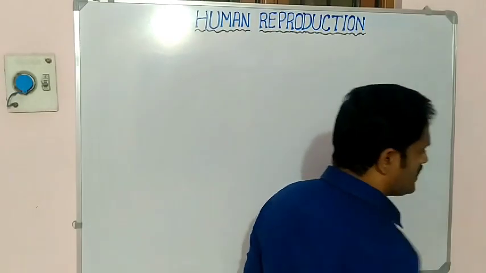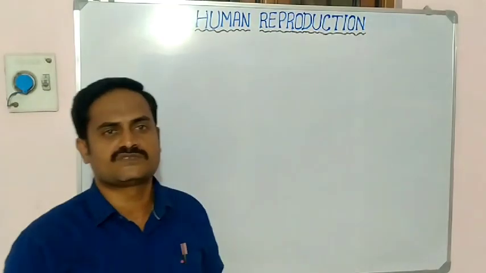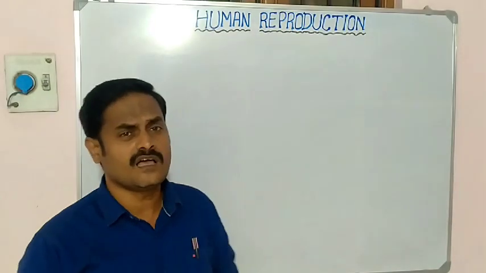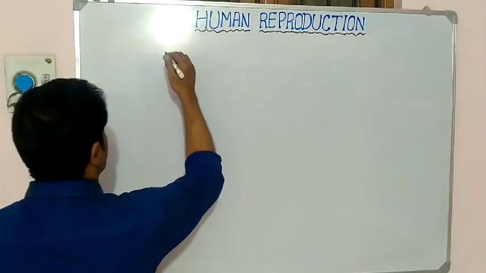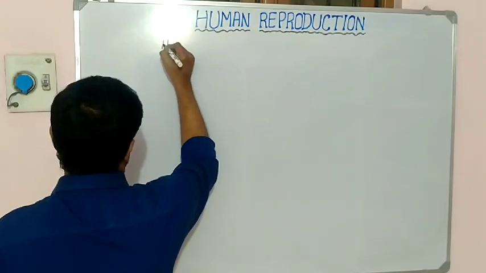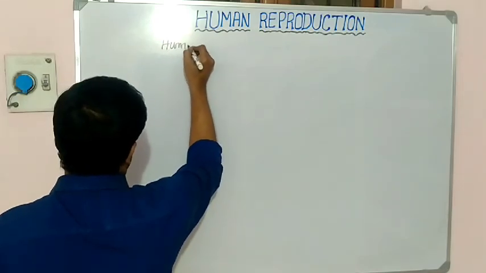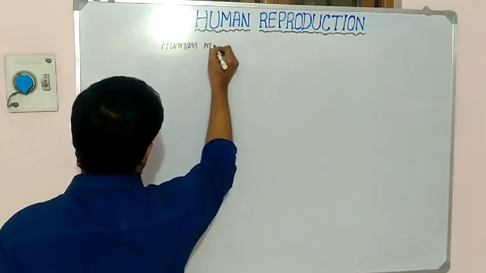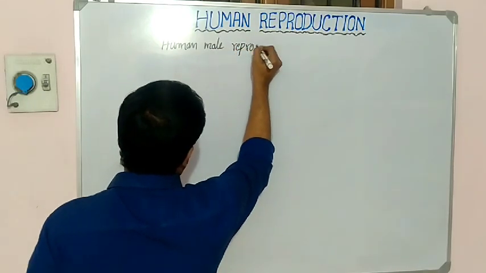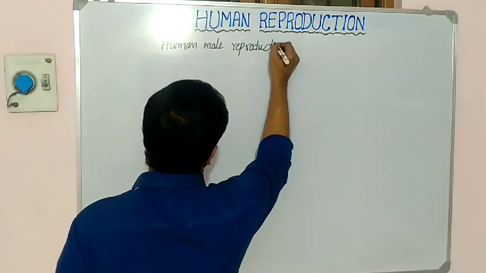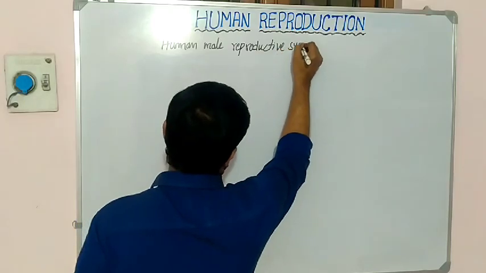See how the male reproductive system is arranged in humans. Today's topic is the human male reproductive system.